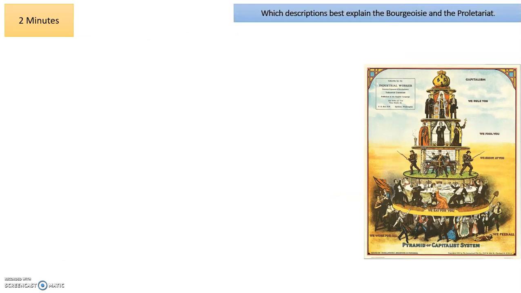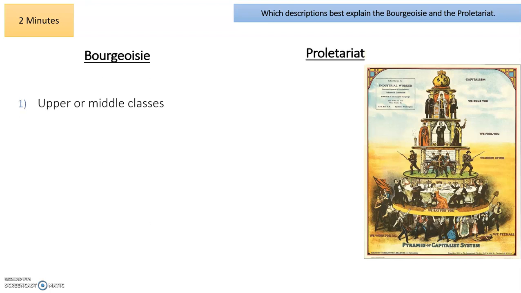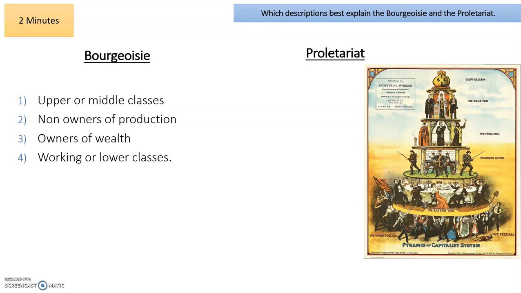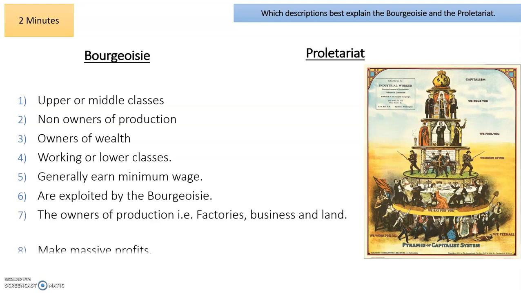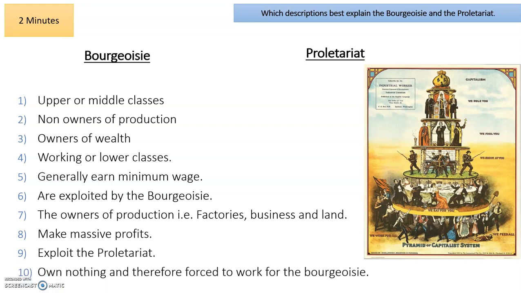So, I'm going to give you a list of sentences. All you've got to do is put them into the right column. Which ones are explaining the bourgeoisie, the ruling class, and which ones are explaining the proletariat, the working class. So, upper or middle classes, non-owners of production, owners of wealth, working or lower classes, earn a minimum wage, are exploited, owners of production, make massive profits, exploit the proletariat, and own nothing and therefore are forced to work. So have a look at the sentences and see if you can work out which side you would put them on.